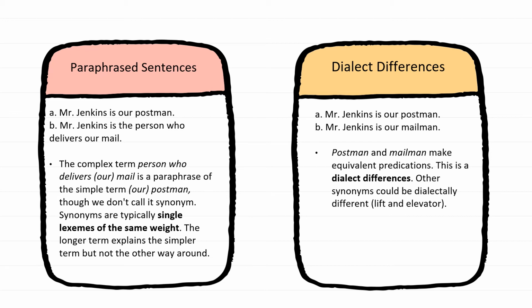So, in verb phrase sentences, for example, in A, Mr. Jenkins is our postman, and in B, Mr.